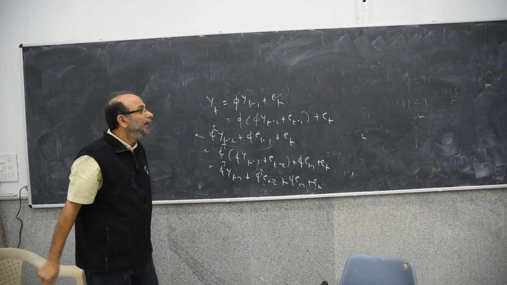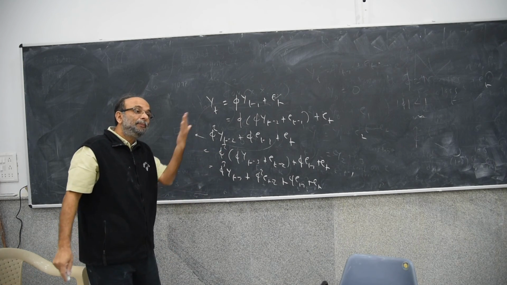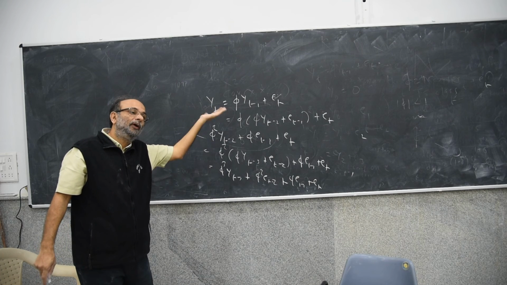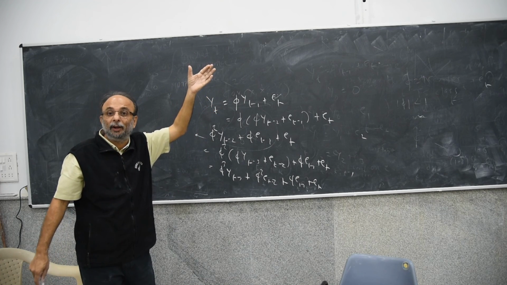In general, if I do it j plus 1 times, I have done it say 3 times, I can do it 4, 5, 6. How many times I do it, I'll call it j plus 1.